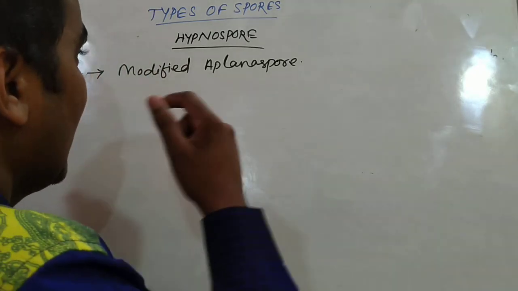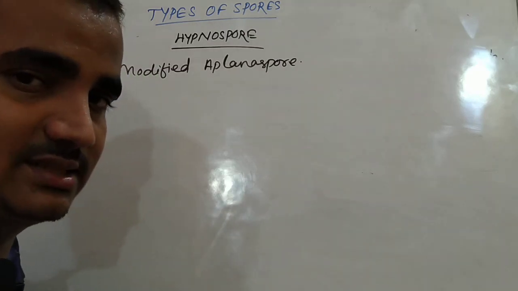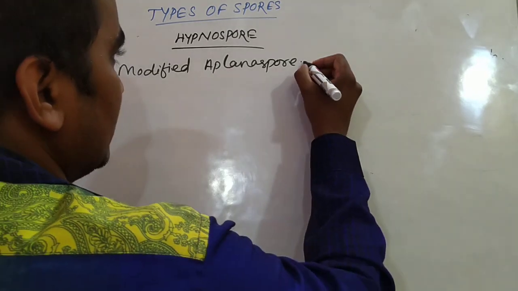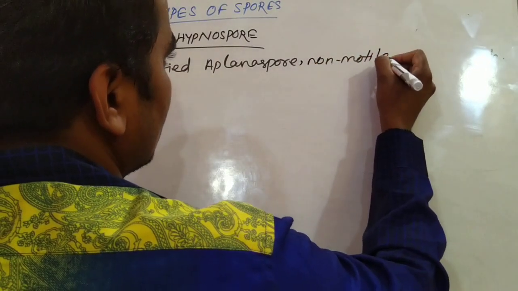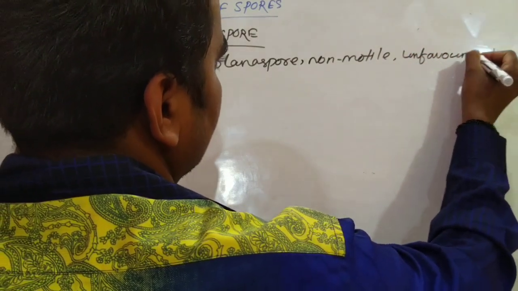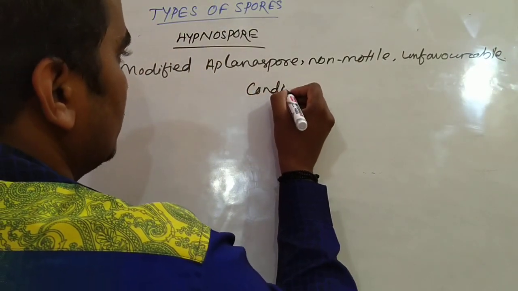After the completion of this process, the spores get released. Another important thing about hypnospores is that they are also non-motile, they lack flagella, and they form under unfavorable conditions, same as aplanospores.